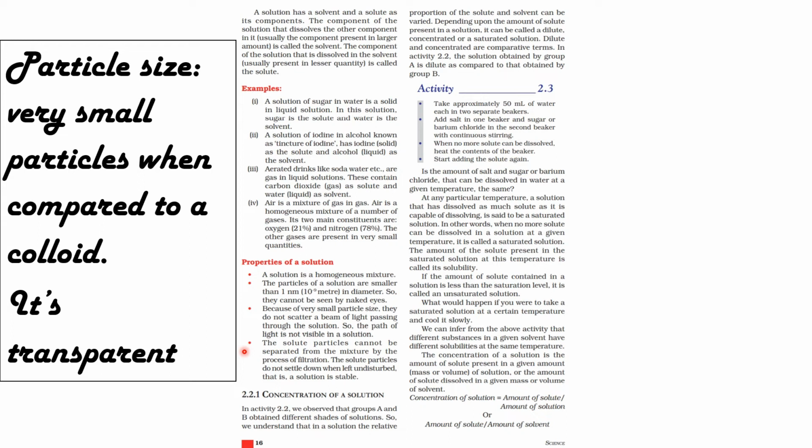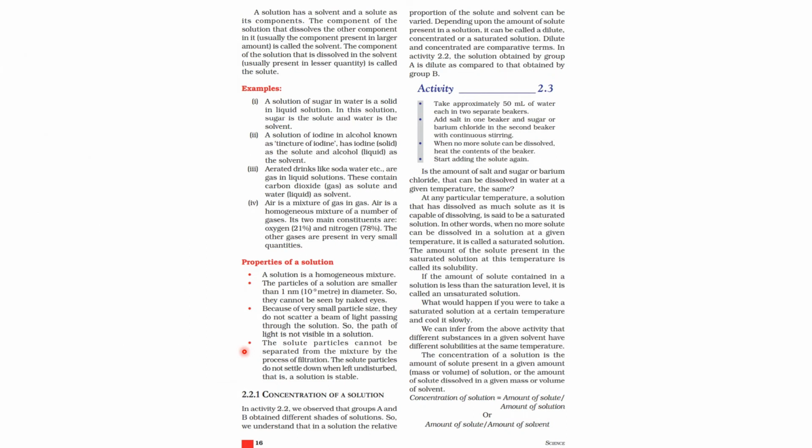Next, we are going to learn about the concentration of a solution. In activity 2.2, we observe that groups A and B obtain different shades of solution. So we understand that in a solution, the relative proportion of solute and solvent can be varied. Depending upon the amount of solute present, it can be called a dilute, concentrated, or saturated solution. Dilute and concentrated are comparative terms. In activity 2.2, the solution obtained by group A is dilute as compared to that obtained by group B.